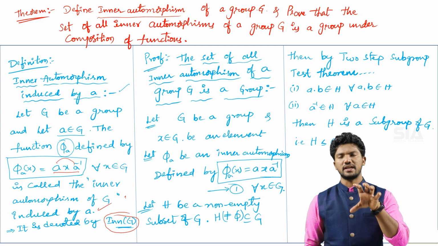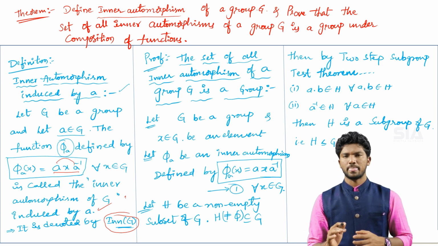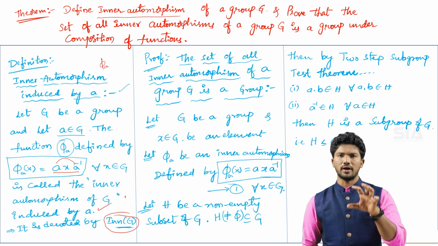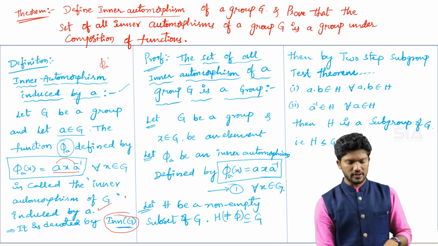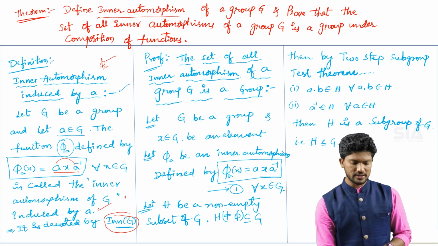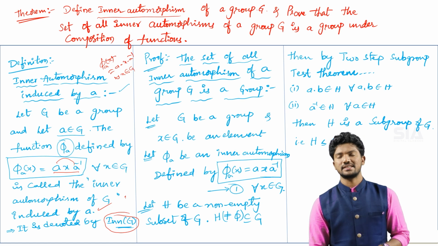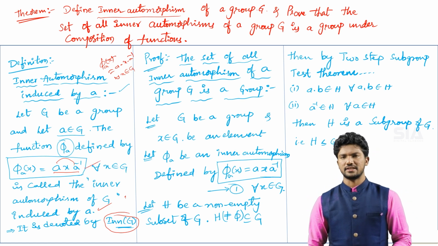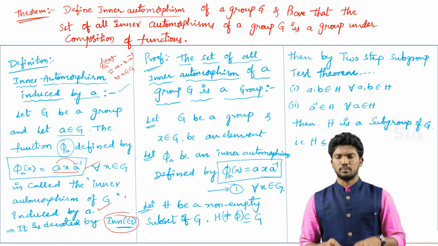So the equation for inner automorphism is nothing but, in a group capital G, if you take any element, the function notation is phi suffix A. Isomorphism we denote with phi, and inner automorphism we denote with phi suffix A of x. Phi suffix A of x is equal to a into x into a inverse for all small x belongs to capital G, where small a belongs to capital G. This is the equation. You have to remember this equation. Now with the help of this equation only, we are going to prove the statement, the proof of this theorem.